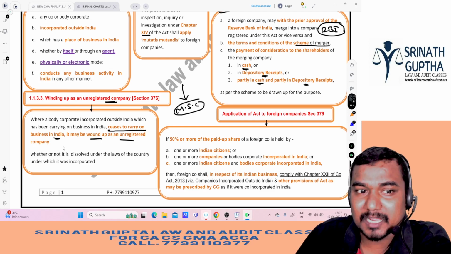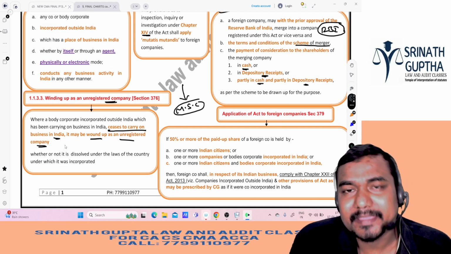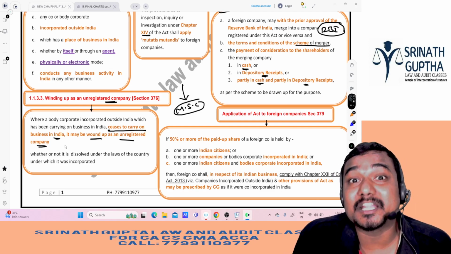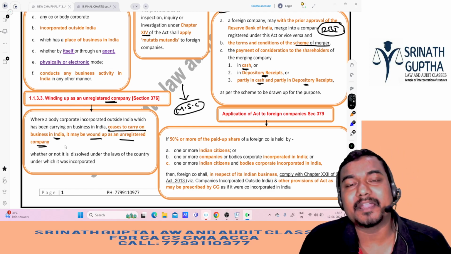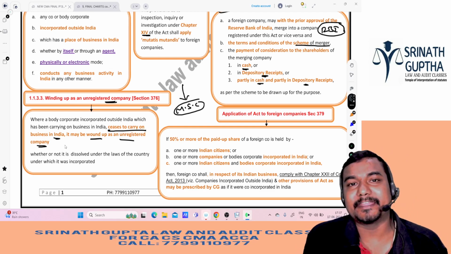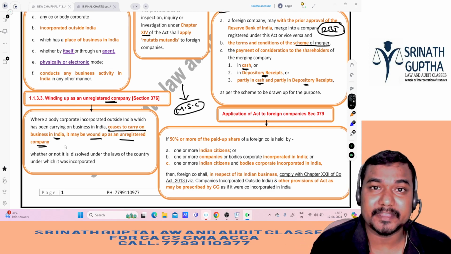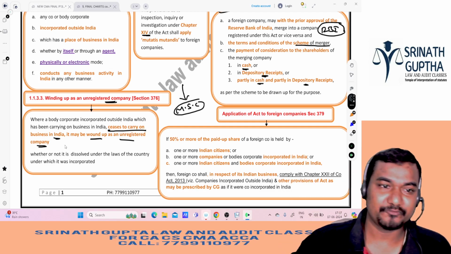it may be wound up as an unregistered company. So what is this winding up as an unregistered company? In our company law, a procedure is there for how to wind up an unregistered company. Clear na? As per that procedure only, foreign companies will be closed in India. The procedure for closing an unregistered company in India is not there in our syllabus. It is there in the CA final, but not in the CMA final.